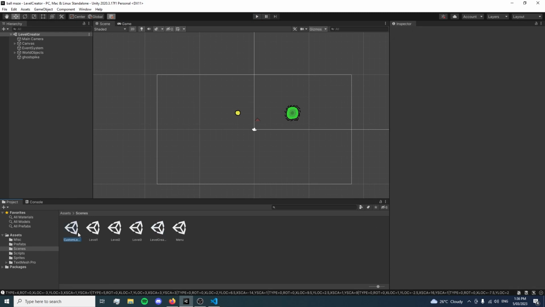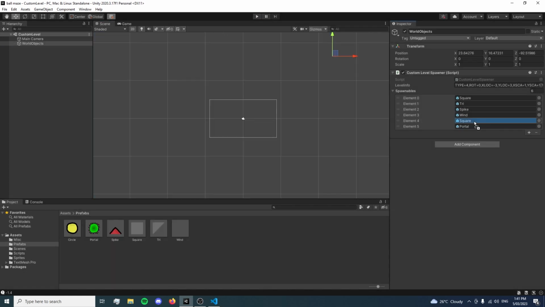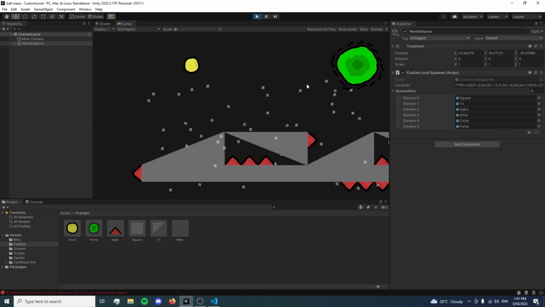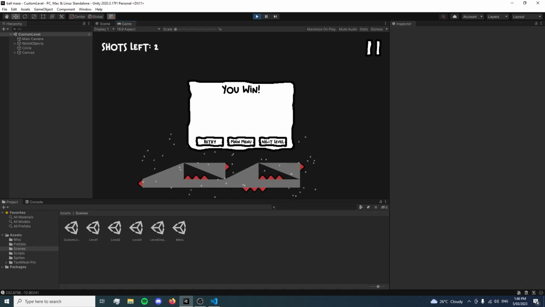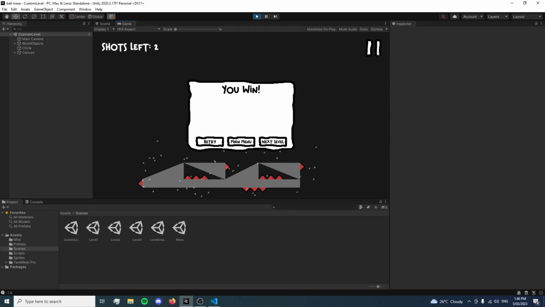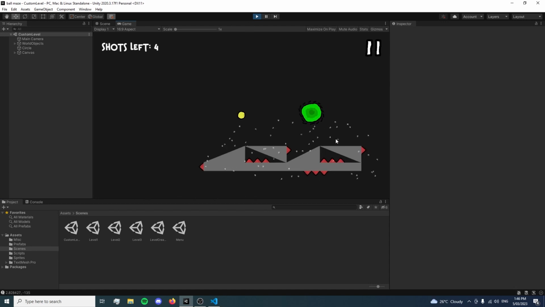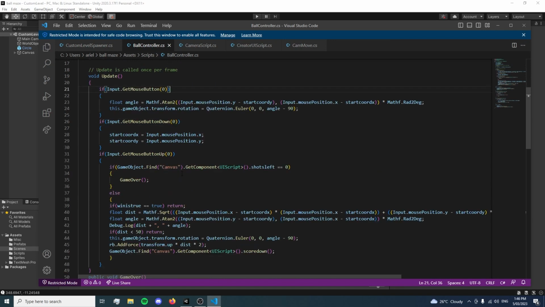And then if we go into the custom level generator and we paste our code in here, we should get something similar. And then press play. Hopefully everything's just there. Oh, we can't move the ball, but it's there. Yeah, these buttons don't work properly. Alright, we'll fix that. These buttons don't do anything. Huh. Well, I'll be damned. This one doesn't even do anything either. Yeah, it seems there's a few issues here. Not everything's working perfectly.